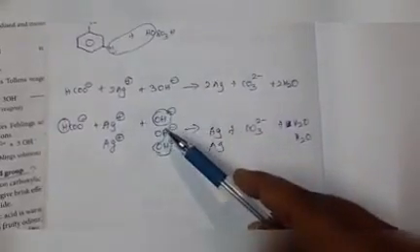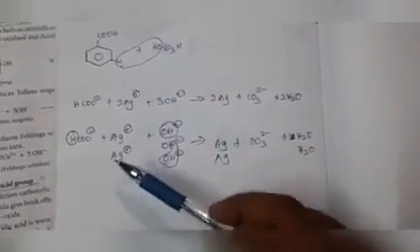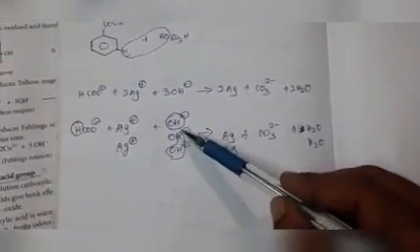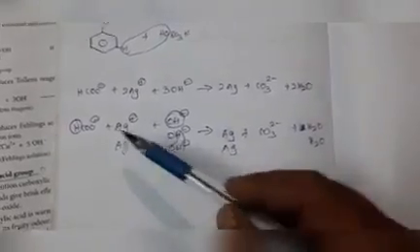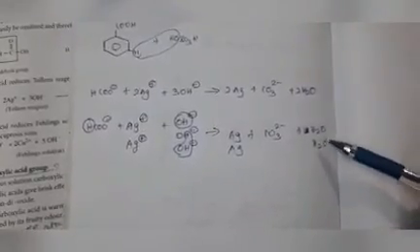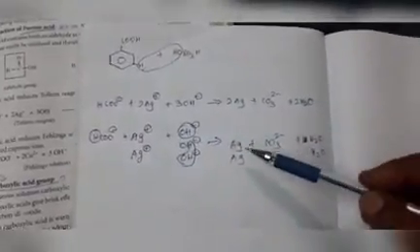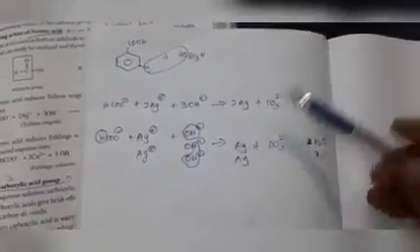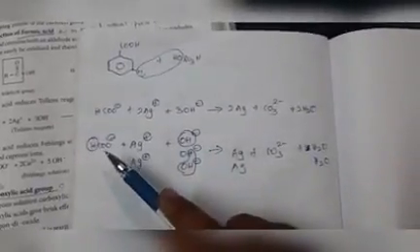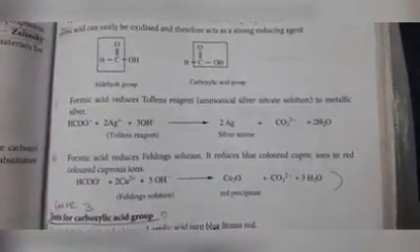3 OH minus, and 2 Ag means 2 separate. So this OH takes this H, means one water molecule is obtained. This hydrogen takes this OH, means another water molecule is obtained. So totally 2 water molecules. These 2 Ag plus gain electrons and convert to 2 Ag. Remaining 1 carbon, 3 oxygen, that is CO3 2 minus. So formic acid reduced Tollens reagent to metallic silver.